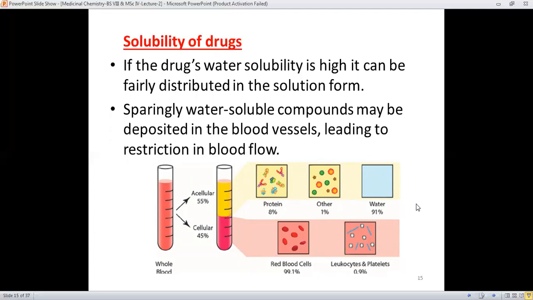Here is a representation of whole blood, and whole blood consists of an acellular part and a cellular part. The acellular part is 55%, and the cellular part is 45%.